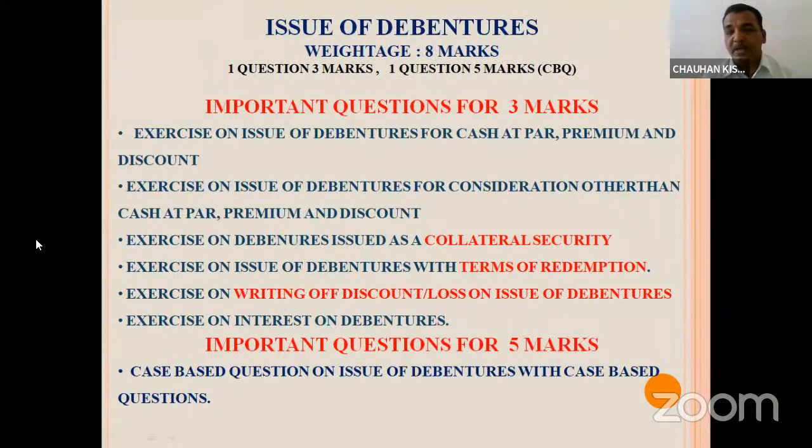Or they can ask you the exercise on the issue of debentures for consideration other than cash, in which we buy any business or any asset and we issue the debentures.